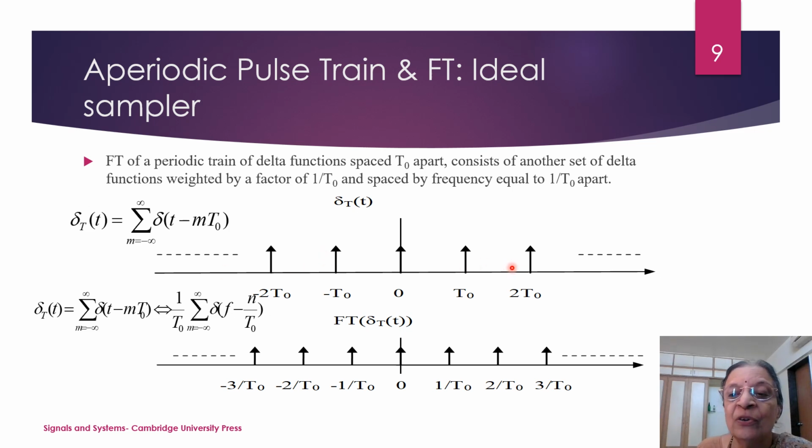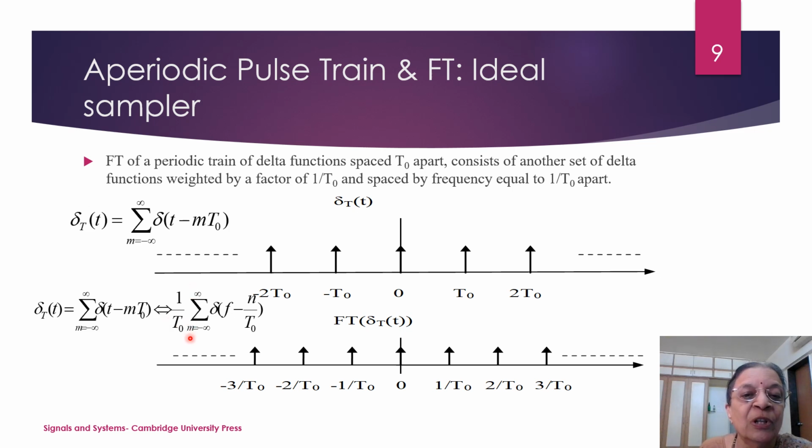Now, how to find out the Fourier transform of this periodic train? What I do is I concentrate only on one period of it, that is at t equal to 0. So I write delta t as summation m equal to minus infinity to infinity delta(t minus mT0). So what will be this summation, and what will it transform to?